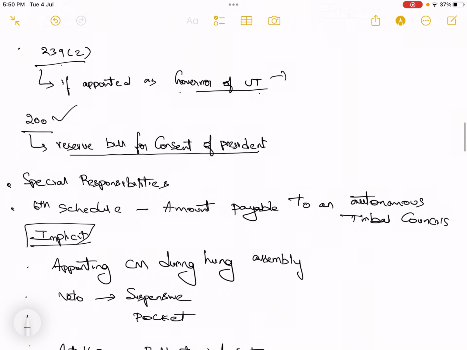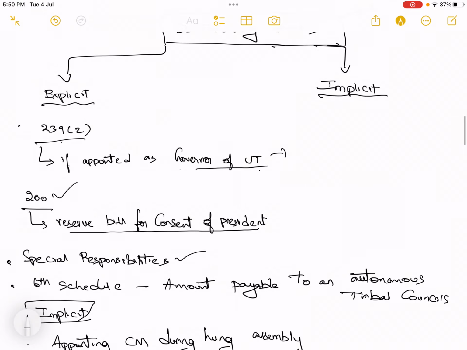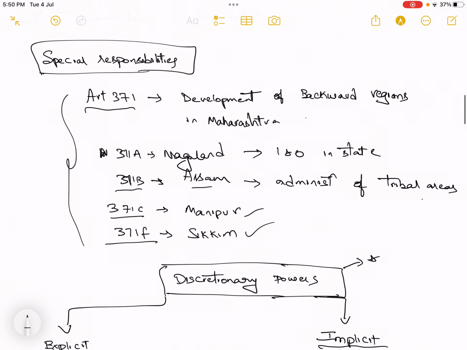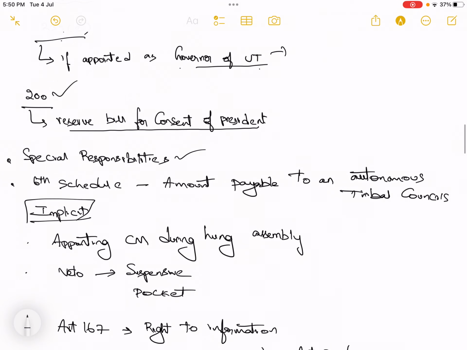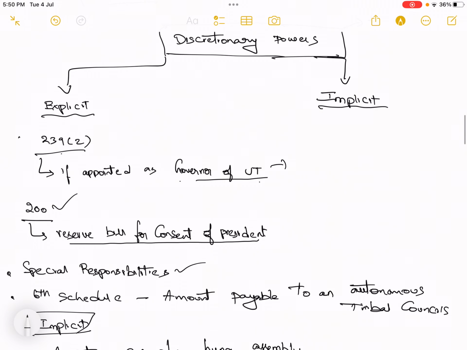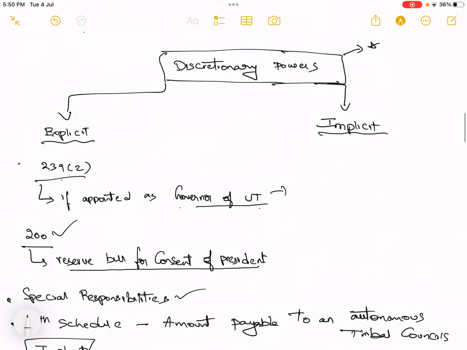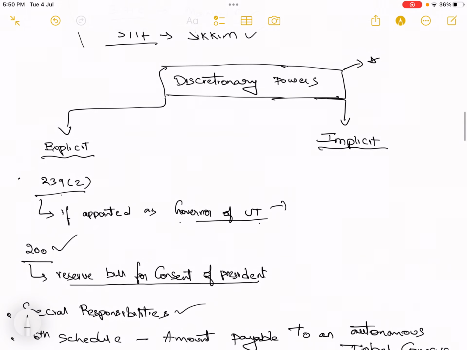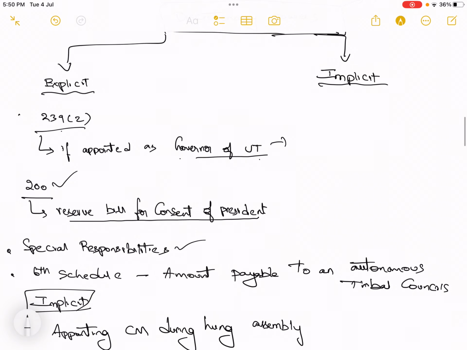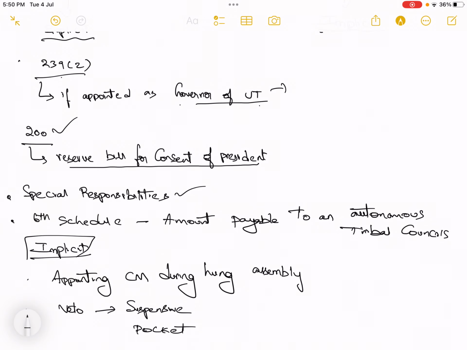Apart from this, the special responsibilities which I have already discussed under these heads. Then under the Sixth Schedule, the amount payable to these autonomous tribal councils will also be decided by the governor under the discretionary powers. So they will ask you to discuss the discretionary powers of the governor. If you do not mention all these things, you will lose marks. So learn these things by heart, it is very important.